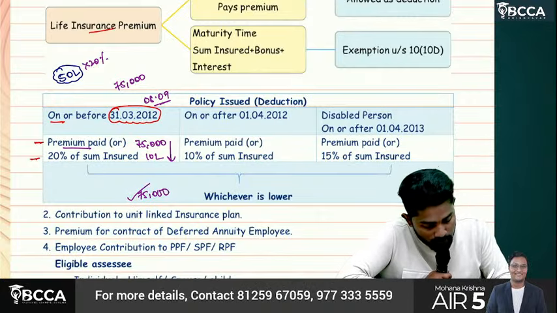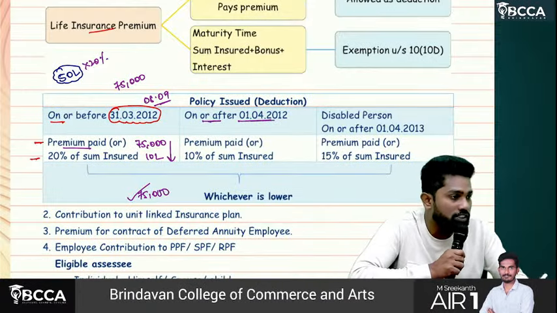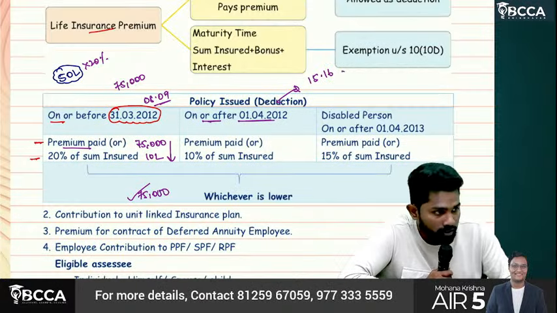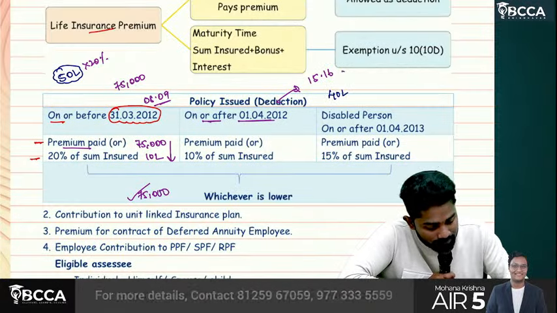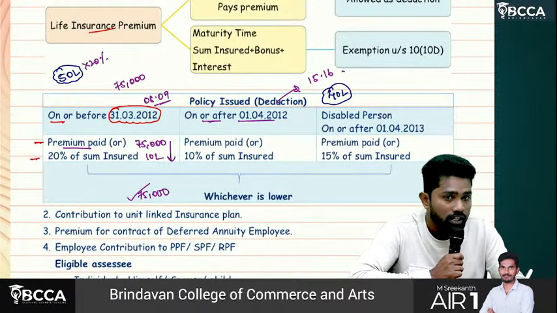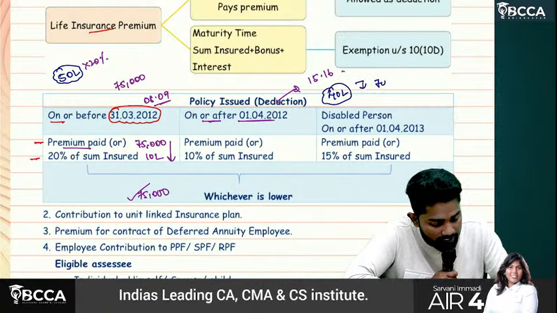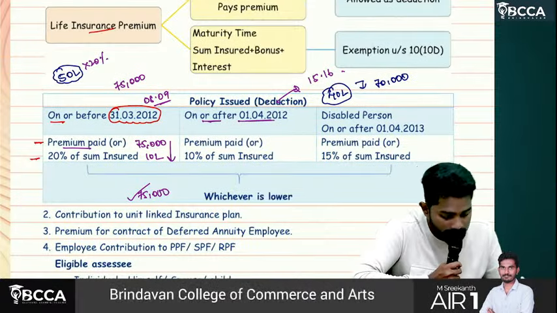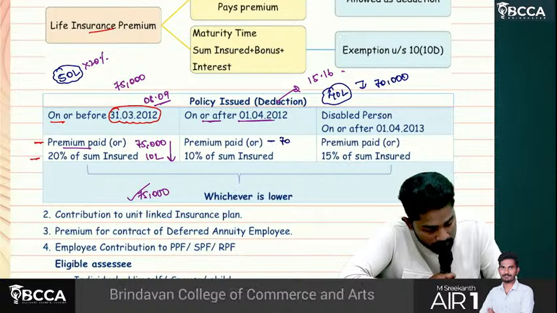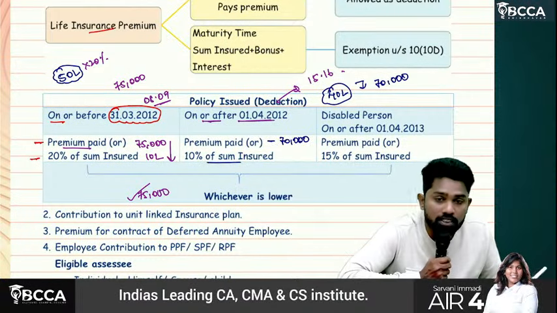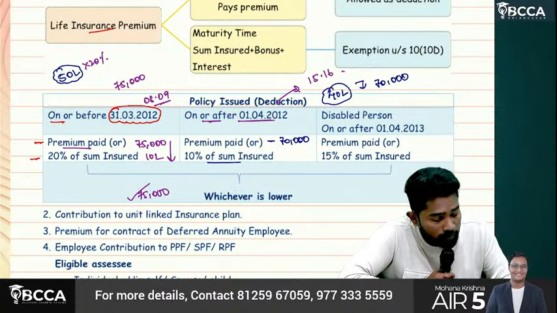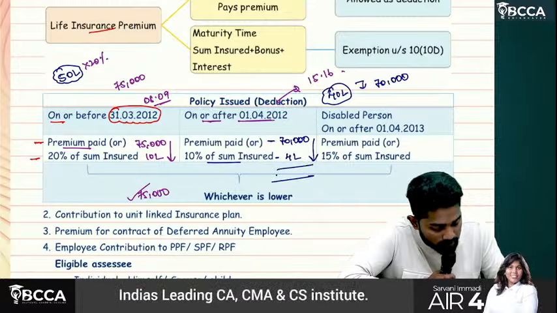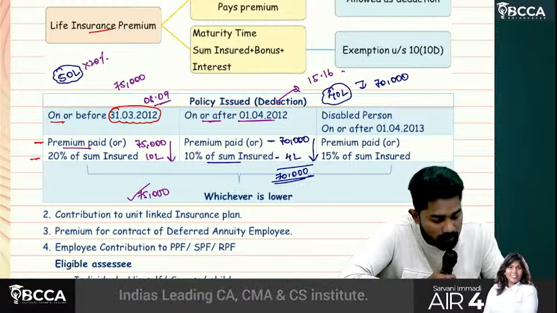Now the policy is issued on or after 1st April 2012. Let's say the policy is taken in the year 15-16. Sum insured is 40 lakhs, and the premium paid every year is 70,000. So first, premium paid how much? 70,000. Or 10% of sum insured. How much? 40 lakhs into 10%, 4 lakhs. Out of these two, whichever is lower, 70,000 is available as deduction.